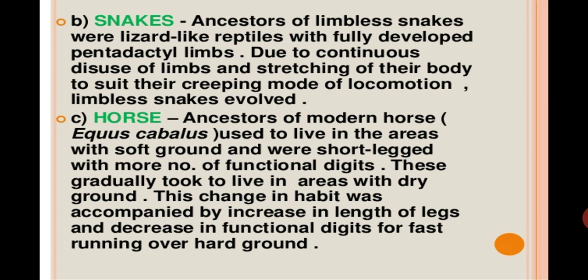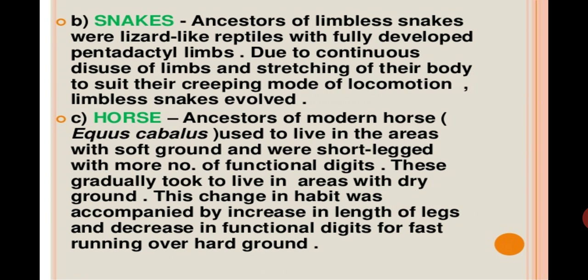Another example is given by the snakes. The ancestors of the limbless snakes were lizard-like reptiles with fully developed pentadactyl limbs. Due to the continuous disuse of the limbs and the stretching of their body to suit their creeping mode of locomotion, limbless snakes evolved. The third example is given by the horses.